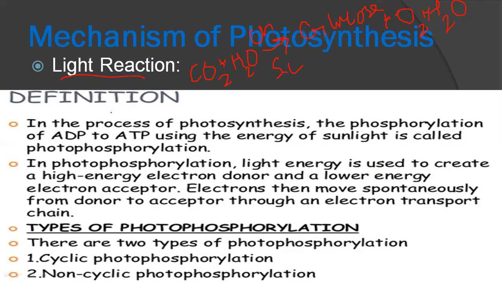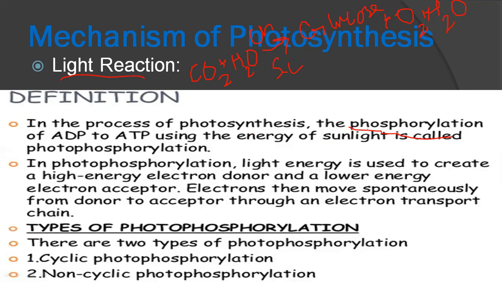So light reaction is the first process of photosynthesis, and the most important event of light reaction is the production of ATP, by the process of phosphorylation.